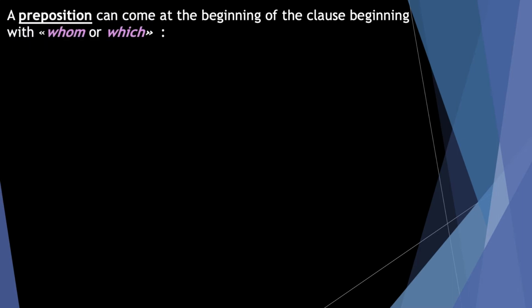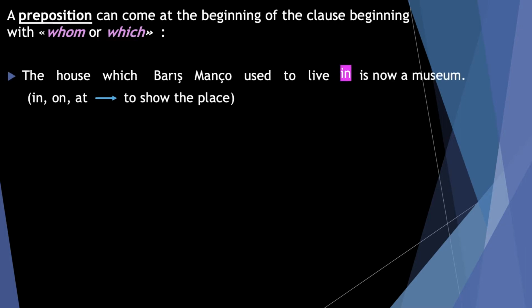The first use is about prepositions. A preposition can come before whom or which. Let's see the examples. The house which Barış Manço used to live in is now a museum. Okay, we use in, on, or at to show place. Okay, we can also write in before which here, and the new sentence looks like this.